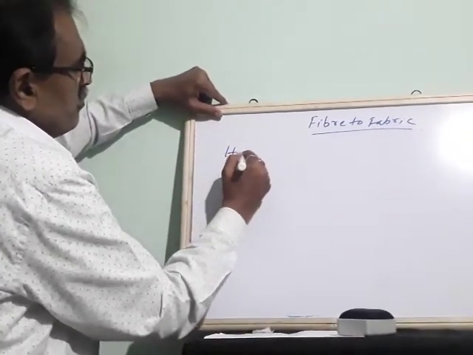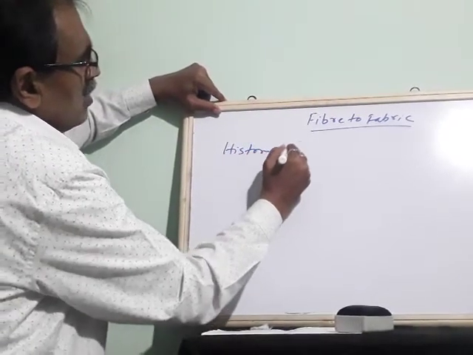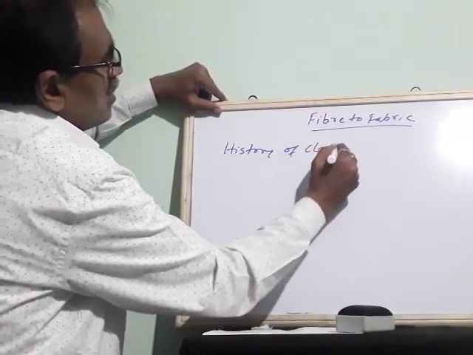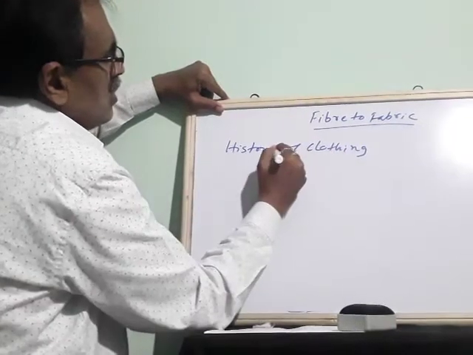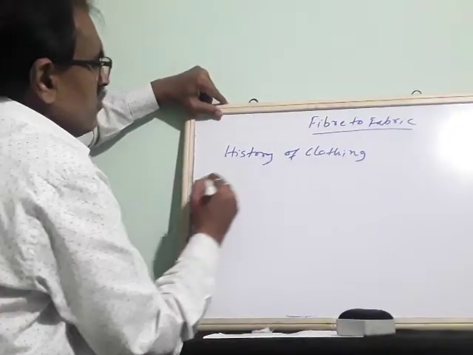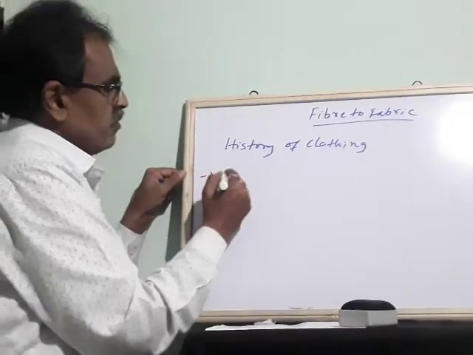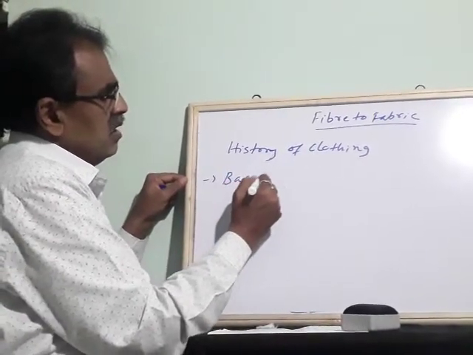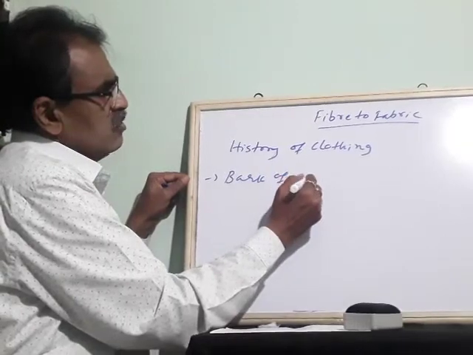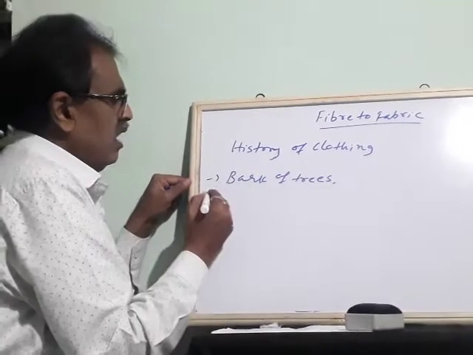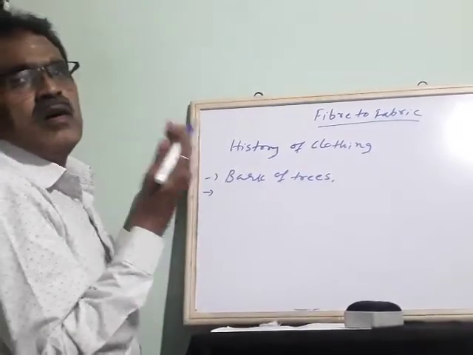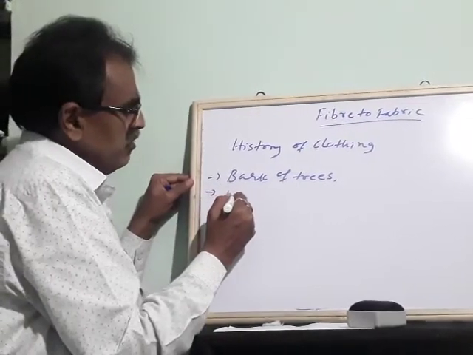History of clothing. People used bark of trees, and they used to cover their body with leaves.